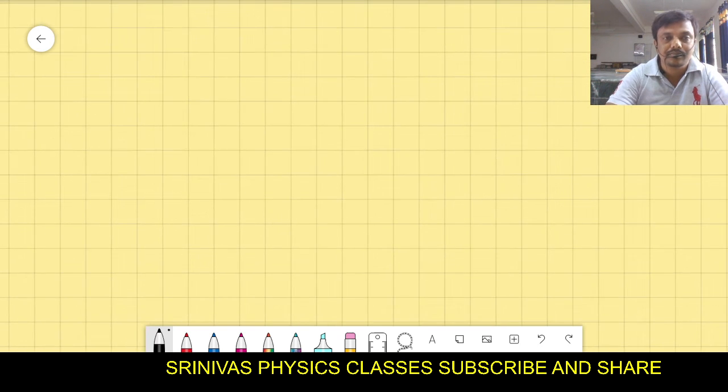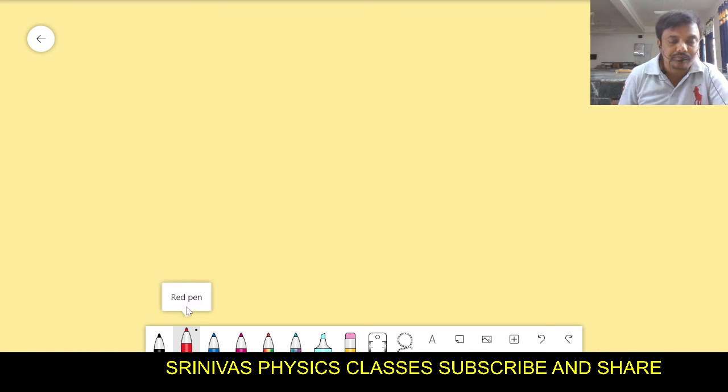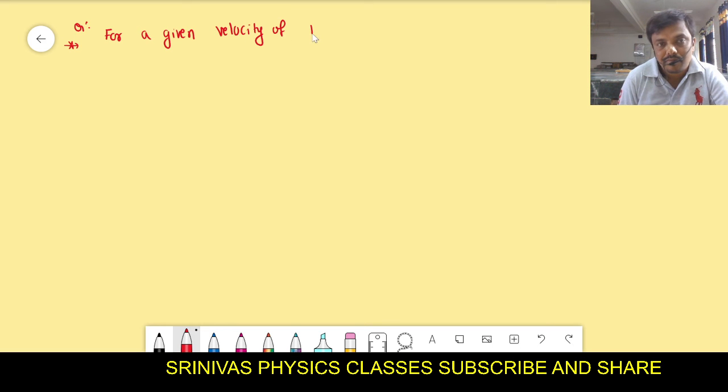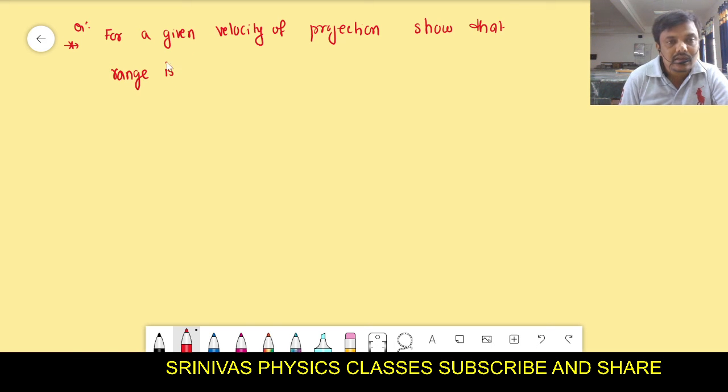Now let us see that the range is the same for these angles of projection. For example, one question I will ask: for a given velocity of projection, show that the range is the same for two angles of projection.